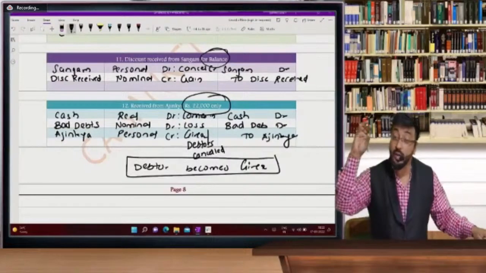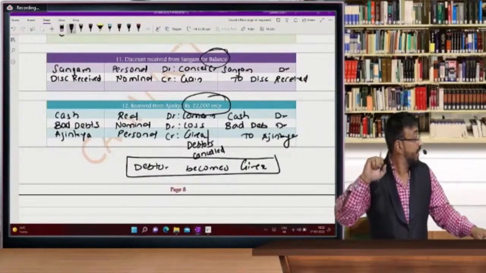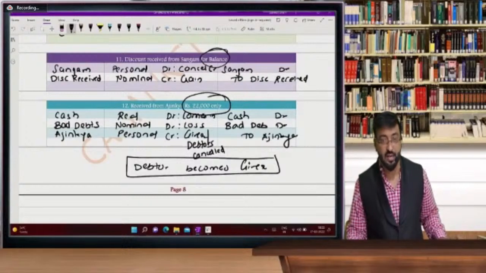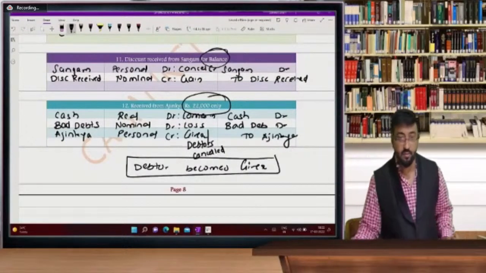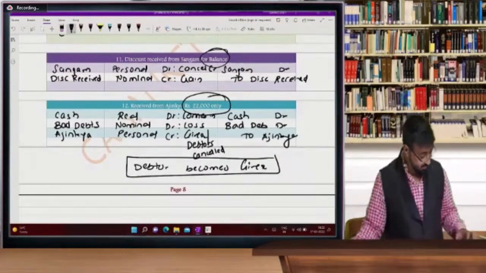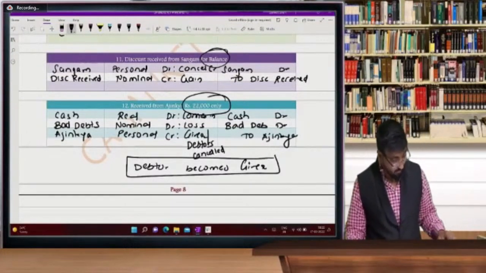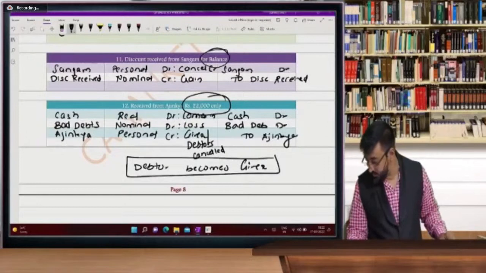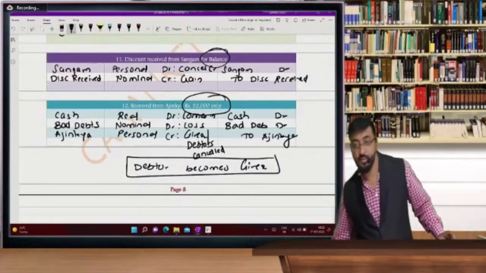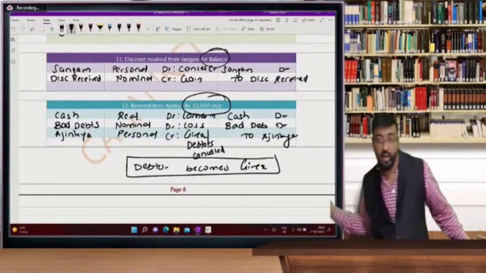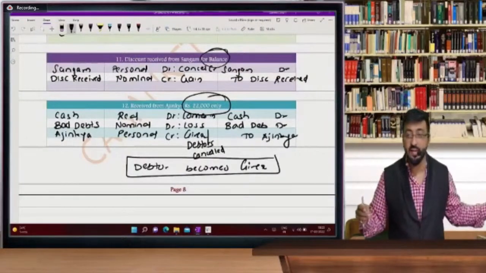By looking into balance sheet, you can visualize it. ये लेवल पे मुझे लेके जाना है. Yes, are you able to watch or visualize these entries?